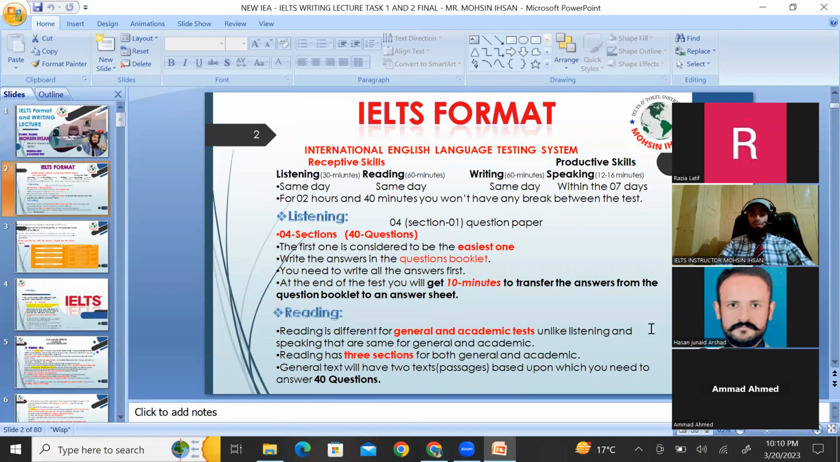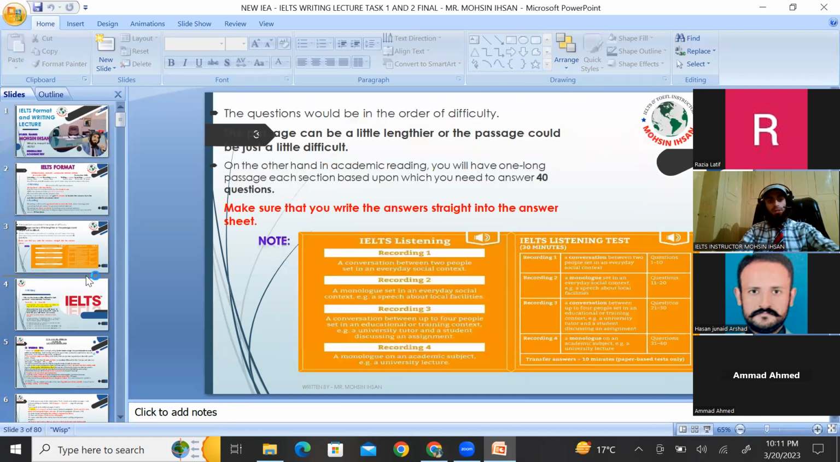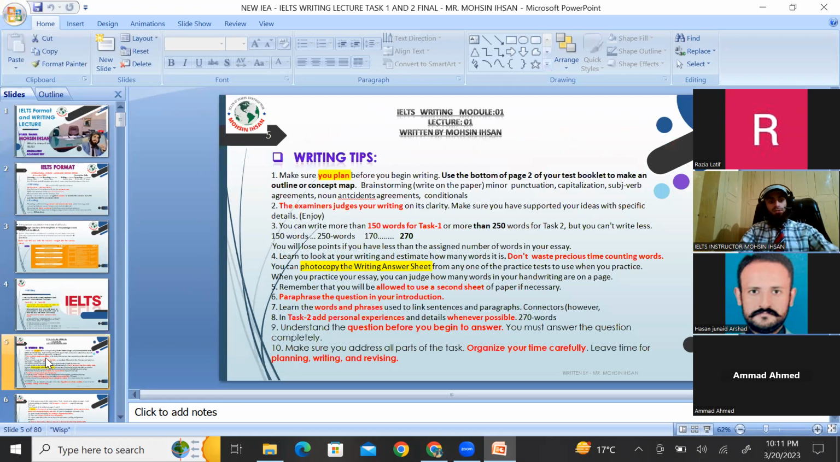Here we are going to take a start of the IELTS writing module, the first lecture of writing. As you are aware, in writing there are two tasks, task 1 and task 2, where in task 1, academic students are going to deal with the description of a chart.